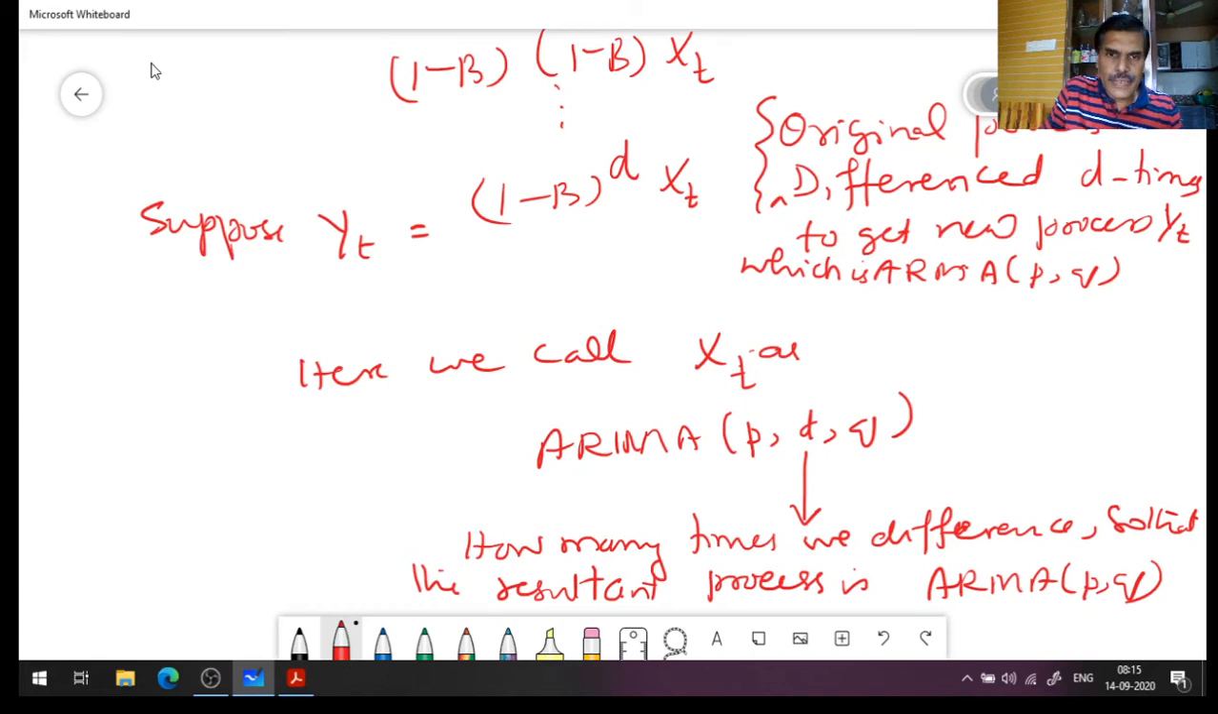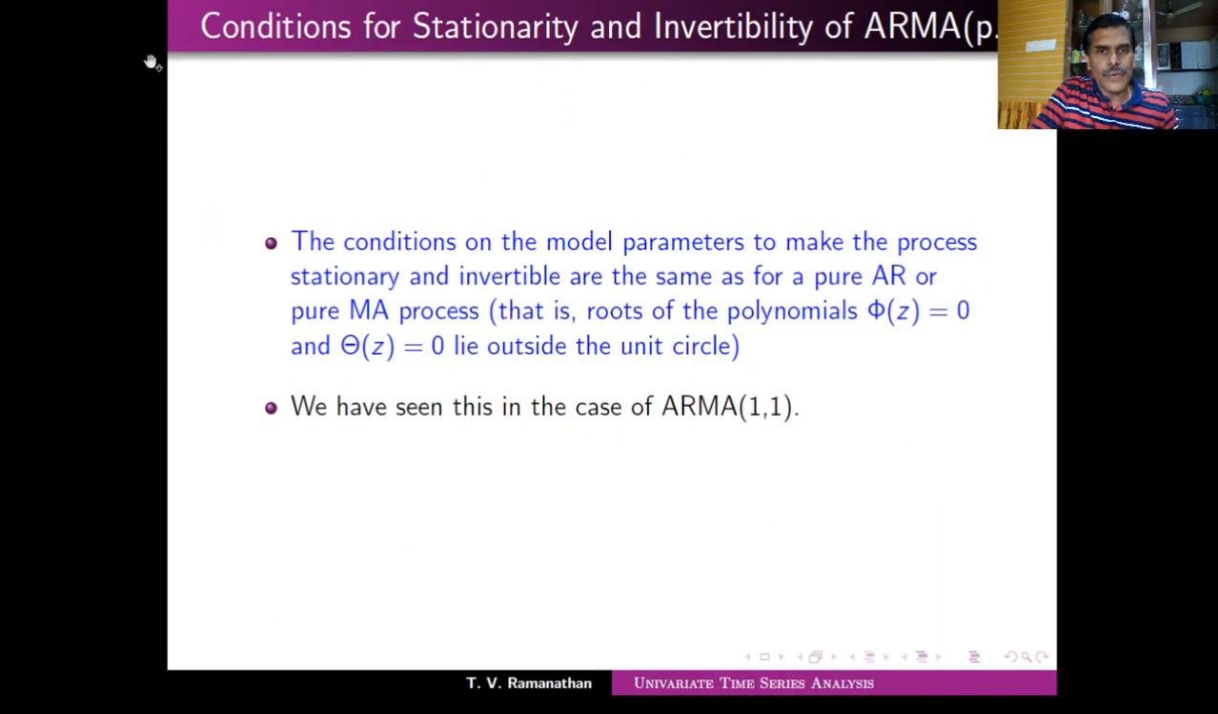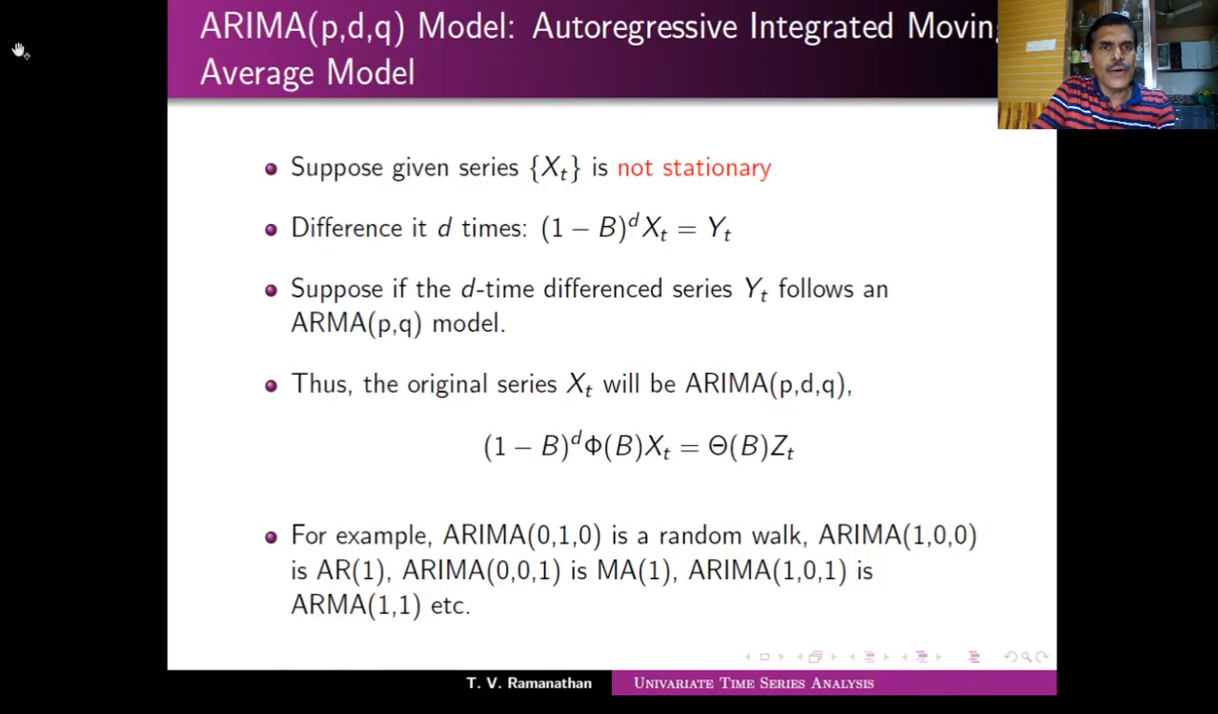Okay, so in such a case we call it ARIMA(p,d,q). That's what we are going to discuss now. Suppose a given process xt is not stationary, and you difference it d times and get yt. If the d-times differenced series yt follows an ARMA(p,q), then we call xt an ARIMA(p,d,q). How is this represented? (1 - B)^d φ(B) xt = θ(B) zt.